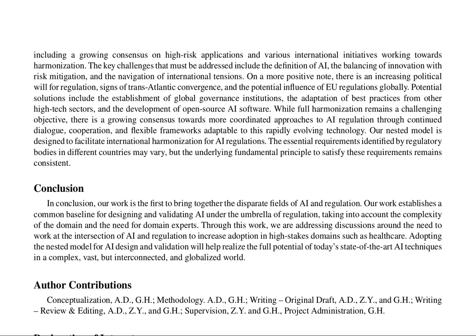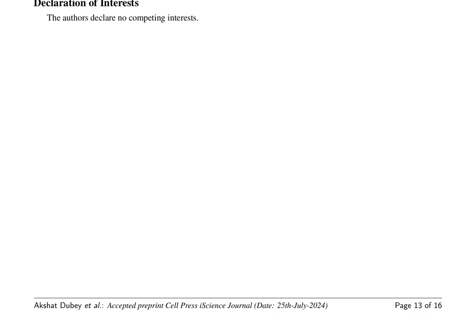The research paper highlights the growing consensus on high-risk applications of artificial intelligence, AI, and international initiatives working towards harmonization. Key challenges include defining AI, balancing innovation with risk mitigation, and navigating international tensions. Despite these challenges, there is increasing political will for regulation, signs of transatlantic convergence, and the potential influence of EU regulations globally. Potential solutions include establishing global governance institutions, adapting best practices from other high-tech sectors, and developing open-source AI software.